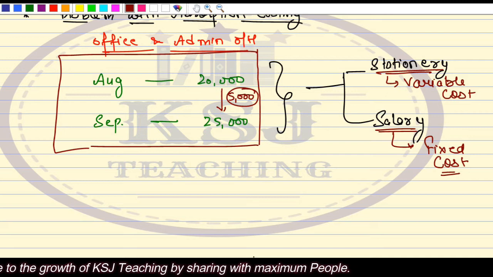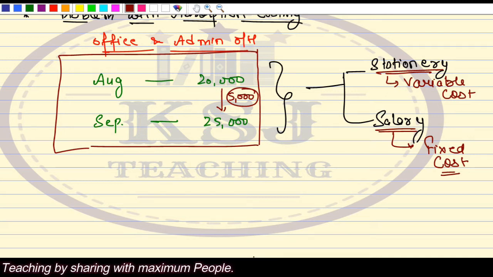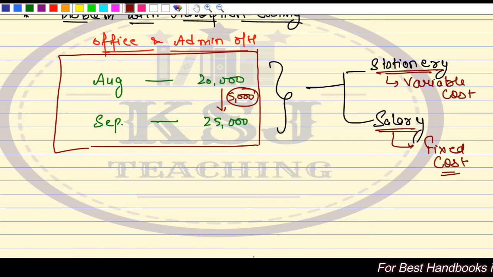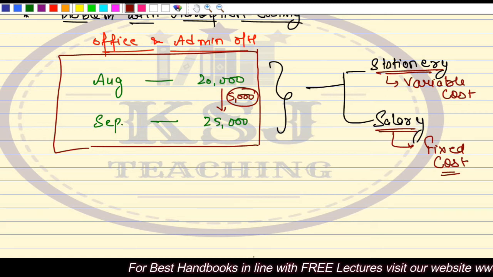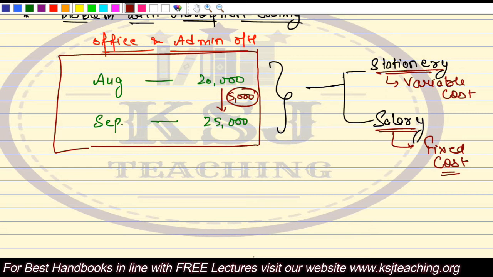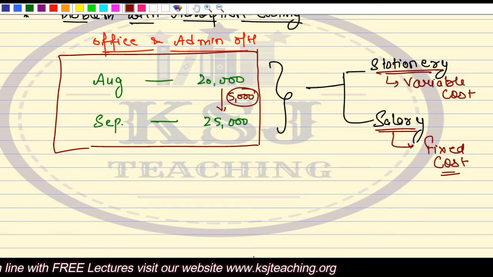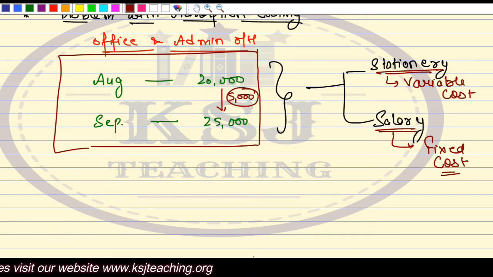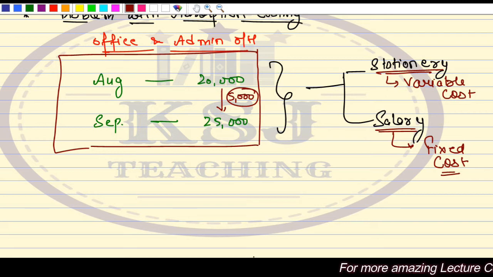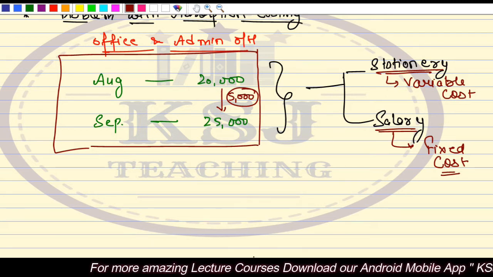Now tell me, as per absorption costing, if this cost has increased by 5,000 rupees, from 20 to 25,000, how much of this increase is attributable to stationery and how much is attributable to salary? Can you identify as per the absorption costing method? You will not be able to identify.